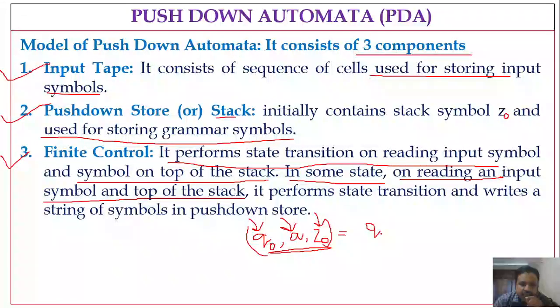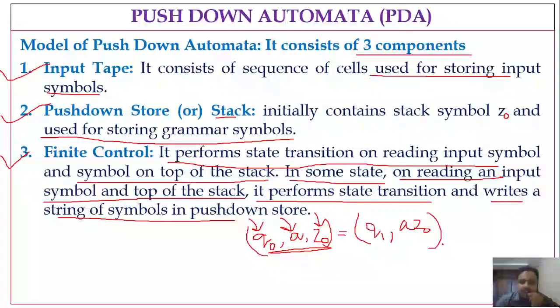Let me say q1 comma. Here it performs the state transition, and writes a string of symbols onto the push down store. Along with performing the state transition, it also writes some symbols onto the stack. So let me say here q1 comma a Z naught.